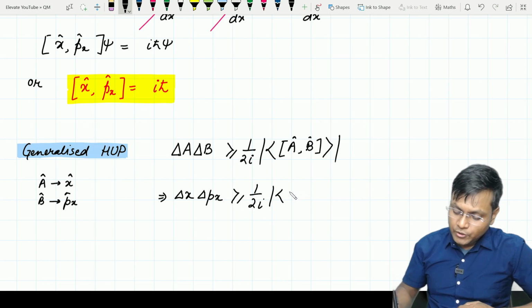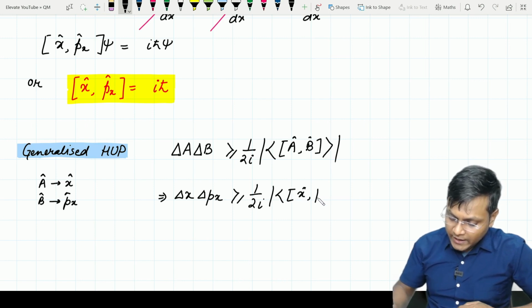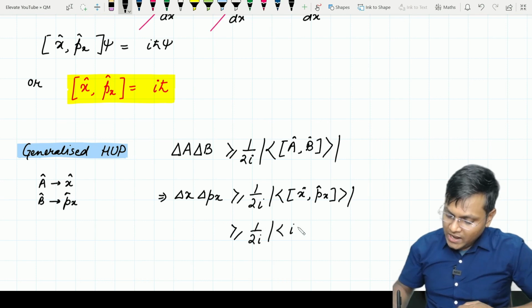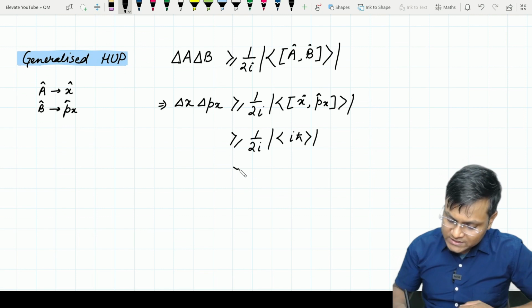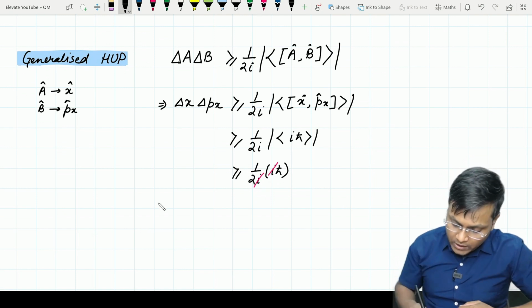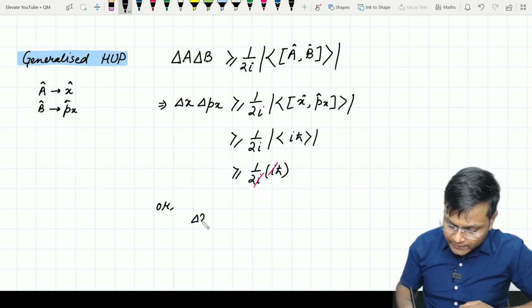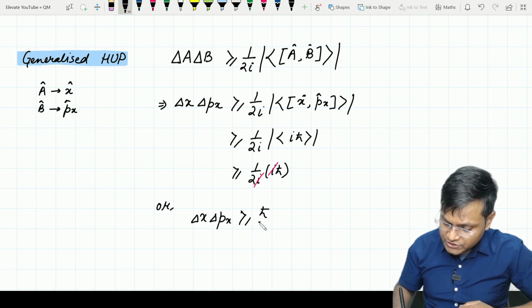This is nothing but the commutator of x and px operators, which is I h cut, and because this is expectation value of a constant, this is nothing but 1 upon 2i times I h cut. यहाँ पे I and I get cancelled and we are finally left with del x del px greater than or equal to h cut by 2.